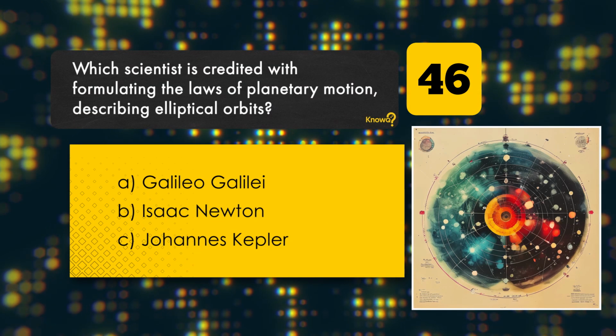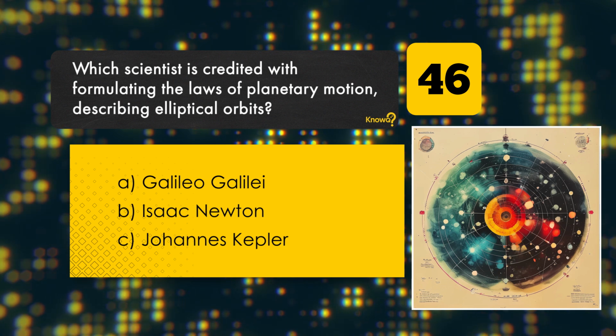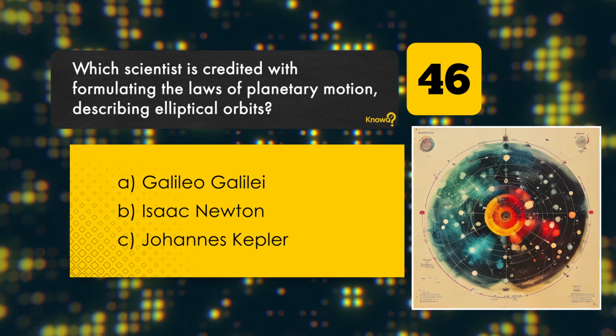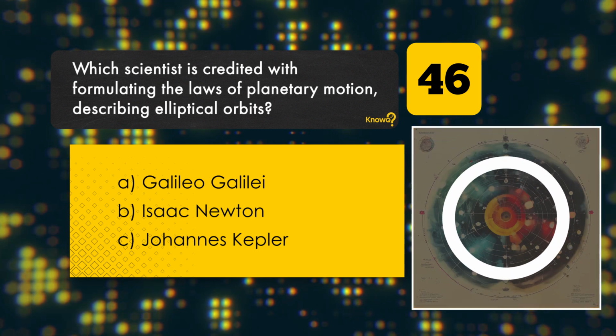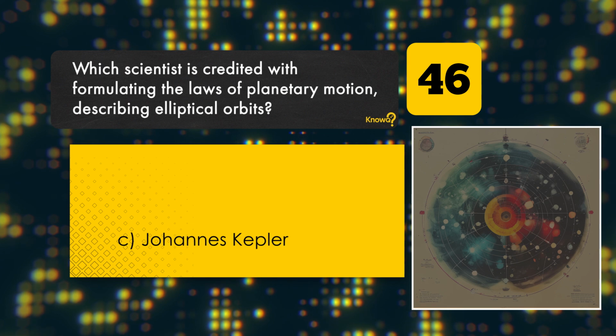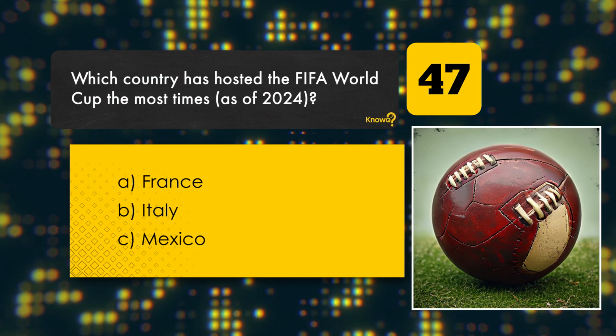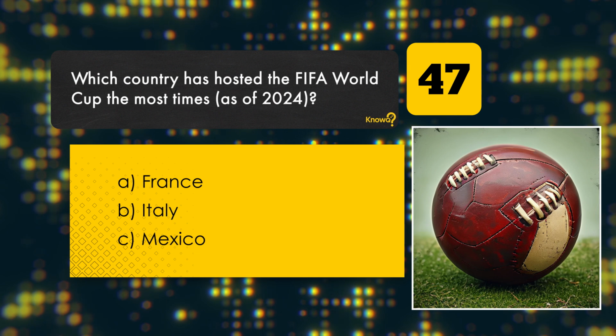Which scientist is credited with formulating the laws of planetary motion, describing elliptical orbits? Galileo Galilei. Isaac Newton. Johannes Kepler. Correct answer: Johannes Kepler.